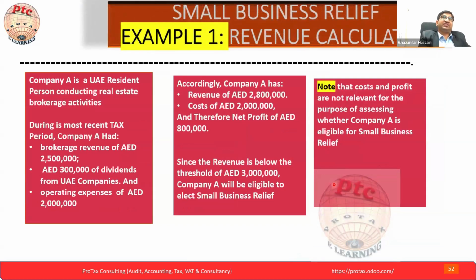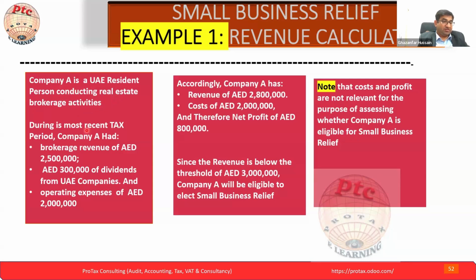The first example we're going to see for the small business relief: Company A is a UAE resident person conducting real estate brokerage activity. Now here we mention the company, and it is doing the real estate brokerage activity. During its most recent, just let me see this, Burhan Shahid.